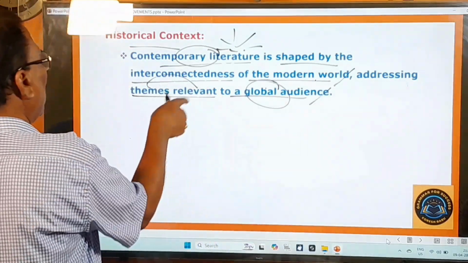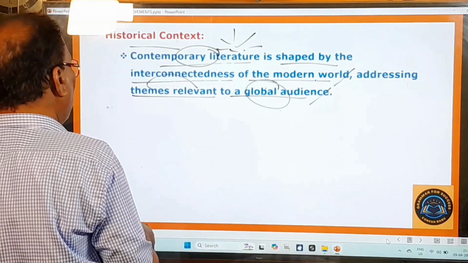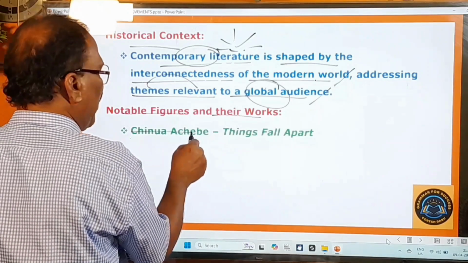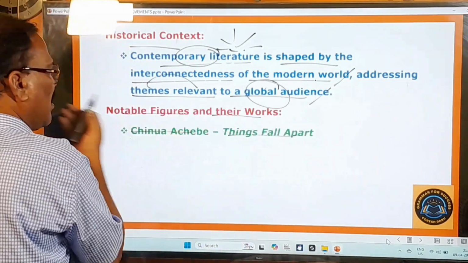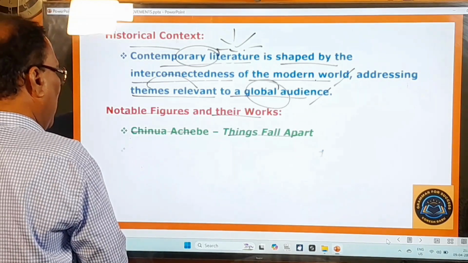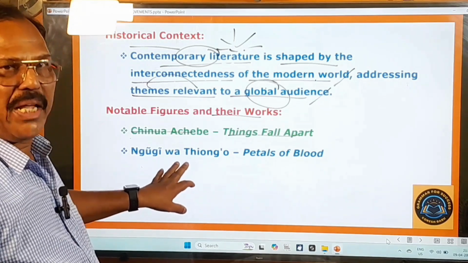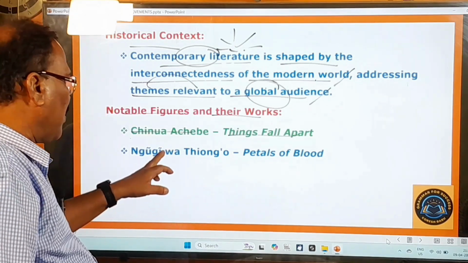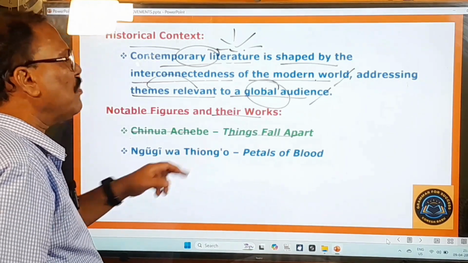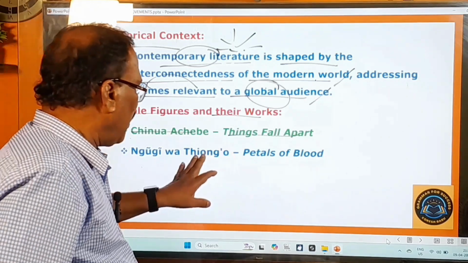This is the historical background of this movement, and you move on to the important writers of this period, notable figures and their works. Okay, Chinua Achebe, Things Fall Apart. So he was a contemporary movement writer, Chinua Achebe, right? And here Ngugi wa Thiong'o. I have practiced the pronunciation of this name, because I searched on the internet for the name of this writer, and it is Ngugi wa Thiong'o. That is the name of the writer, and he wrote Petals of Blood.